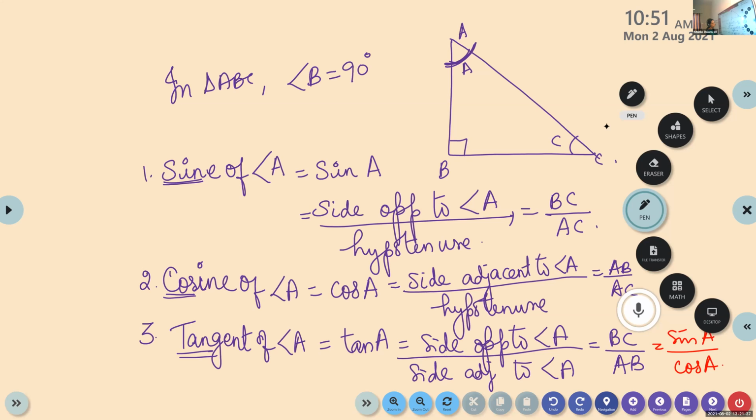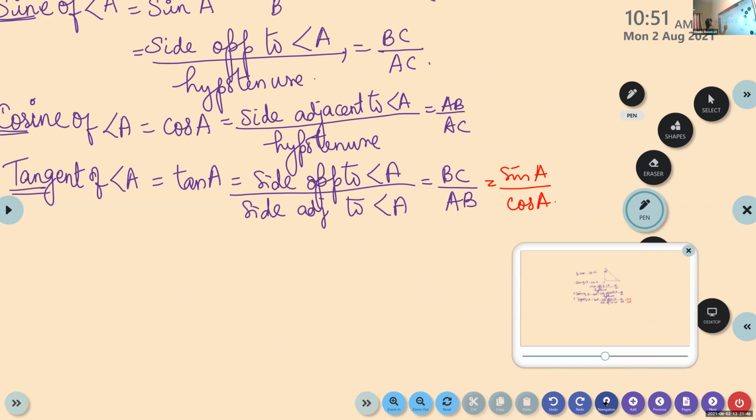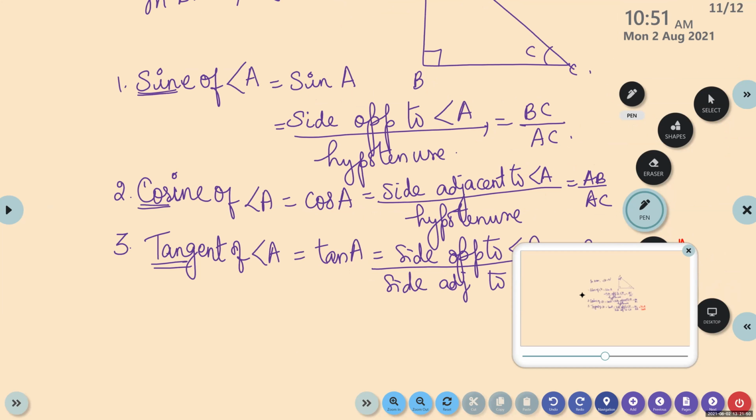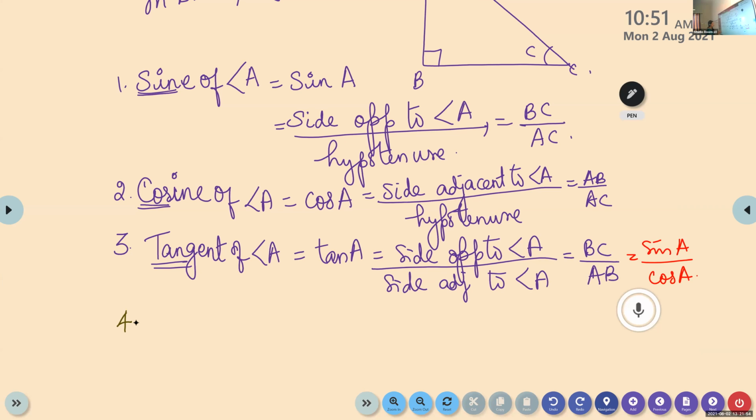Now the next one, the fourth one. The fourth ratio we are going to define is cosecant of angle A. If you take the first 3 letters, cos is already there, isn't it?